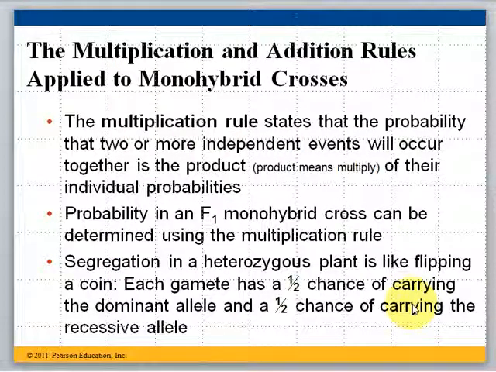So the multiplication rule states that the probability that two or more separate events will occur together, what are the chances that they will happen together? That is the product of their individual probabilities. So again, like flipping a coin, what are the chances that two quarters will come up heads together? Well, one quarter has a 50% chance, the other has a 50% chance. Multiply that together and you come out with a 0.25, 25% chance of that happening together.